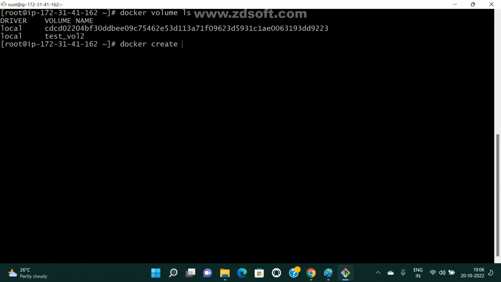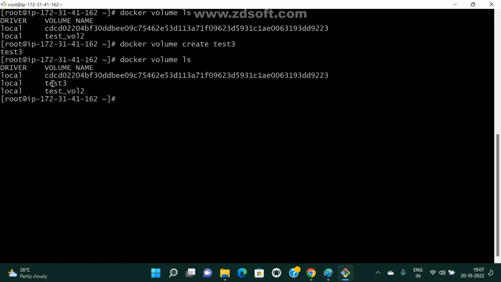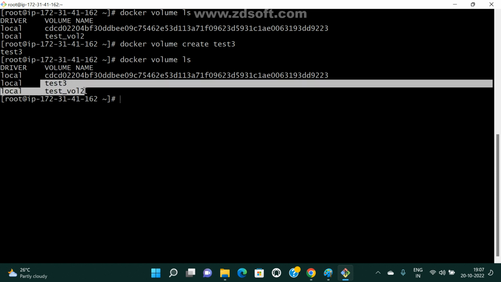So docker volume create, and then the volume name. For example, I want to create a test3 volume. Now check it with docker volume ls. Now I can see it here. So as of now, I created a volume manually.